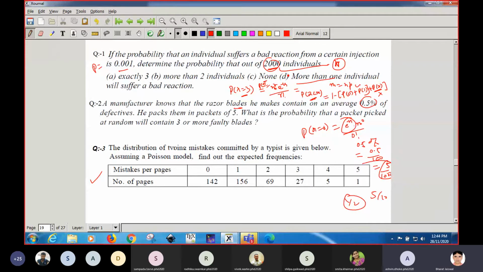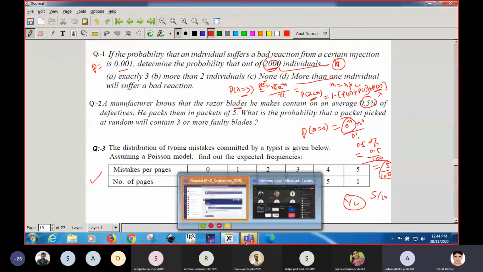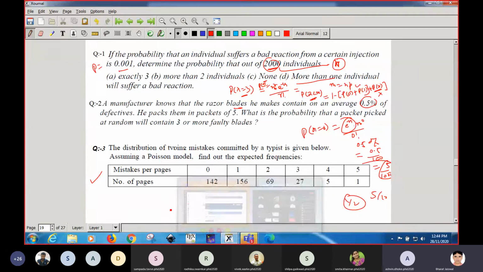Yes, 2000. So here we have to find the probability of more than one individual. This method, 1 minus P0 plus P1.